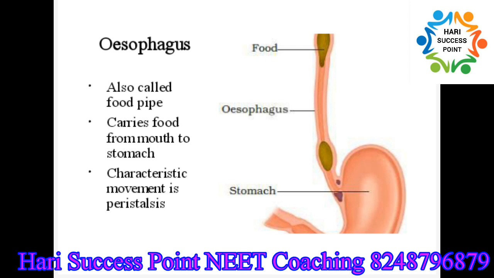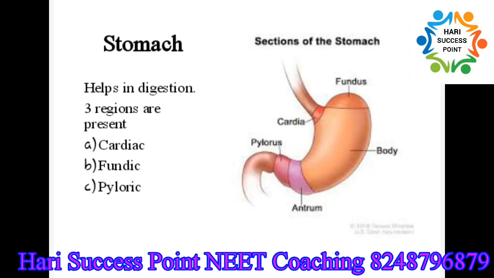This movement helps in carrying food to the stomach. Stomach is a J-shaped bag-like muscular structure that is associated with the digestion of food. At the junction between the esophagus and stomach, there is a gastroesophageal sphincter, which regulates the opening of the esophagus into the stomach. It also prevents the backward movement of food into the esophagus. The stomach has three parts. They are the cardiac portion, fundic region, and pyloric portion.